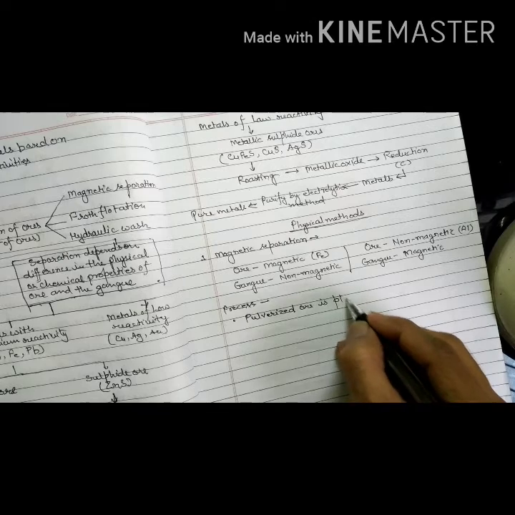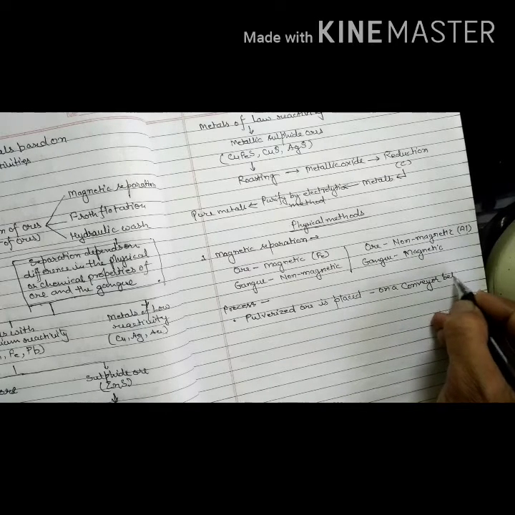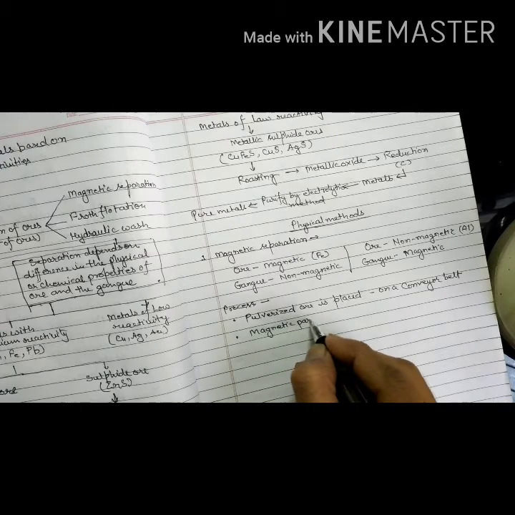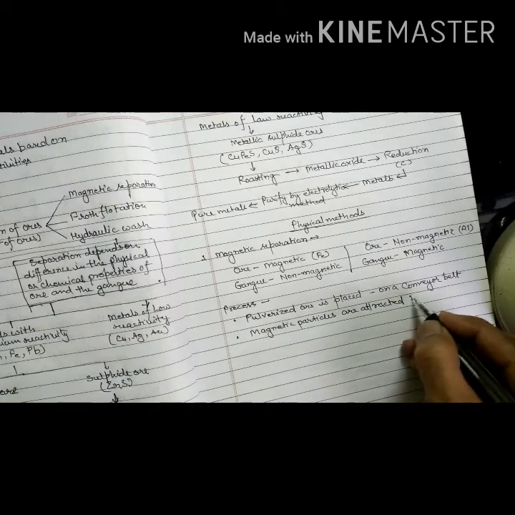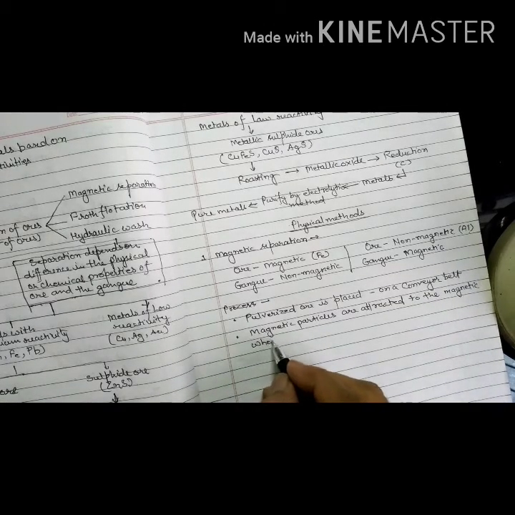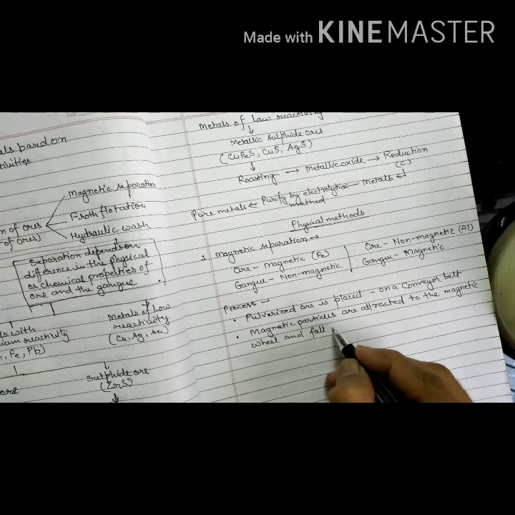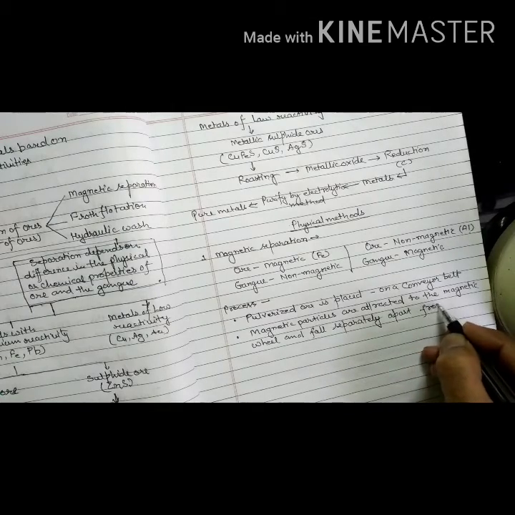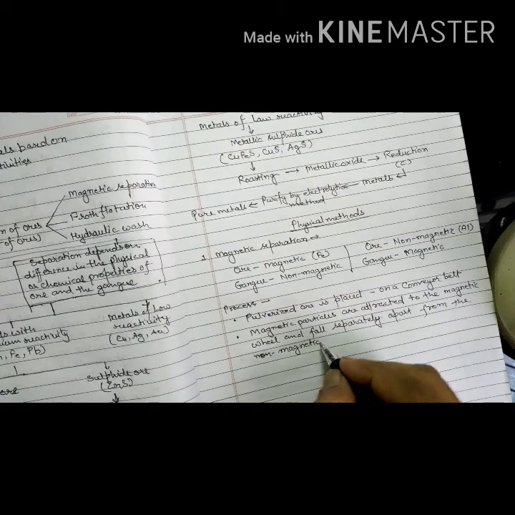Ore is placed on a conveyor belt. Magnetic particles are attracted to the magnetic wheel and fall separately apart from the non-magnetic particles.